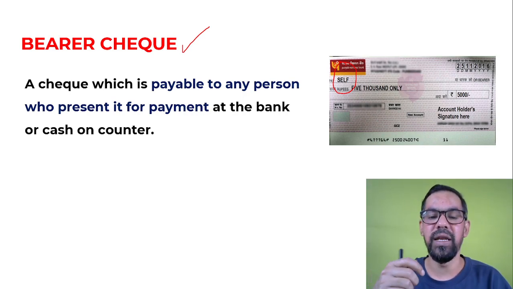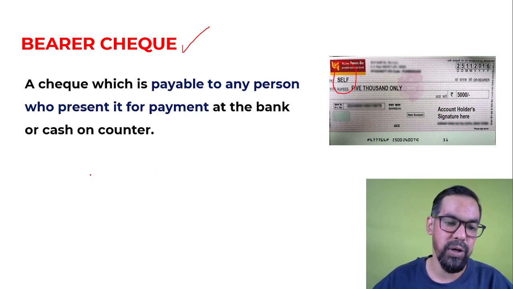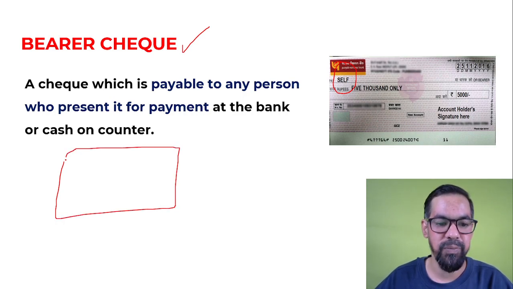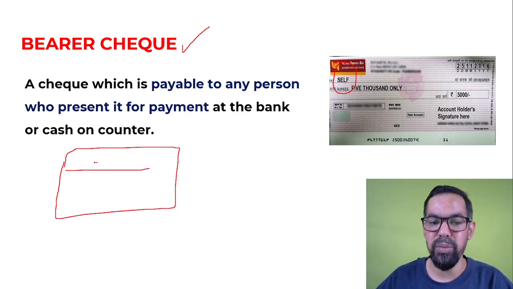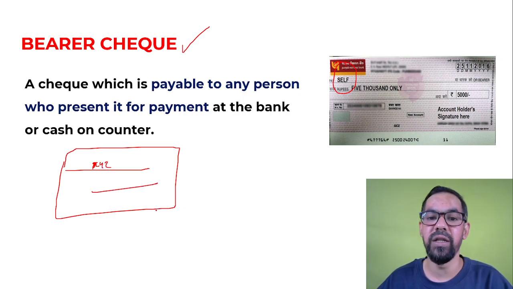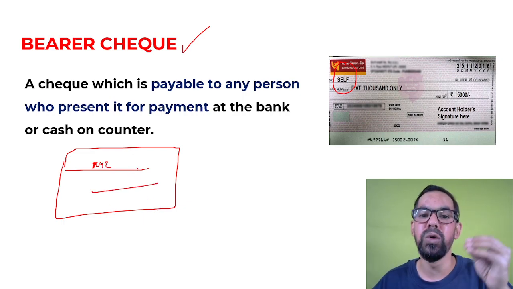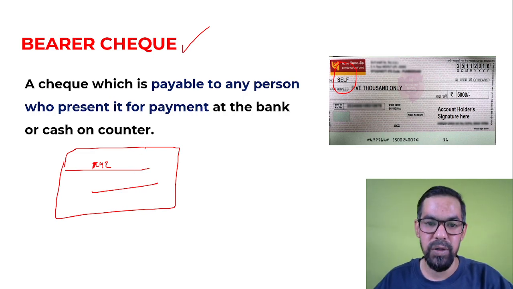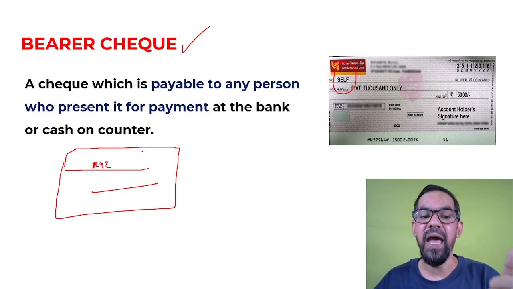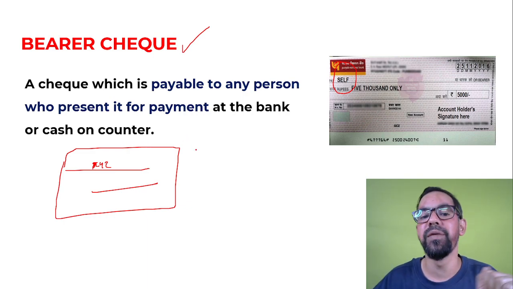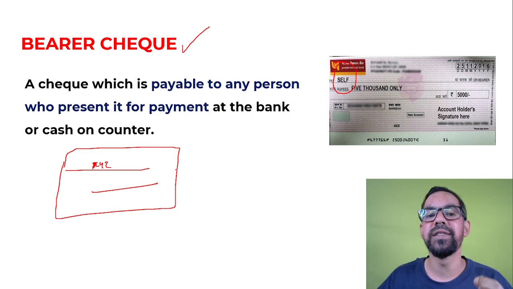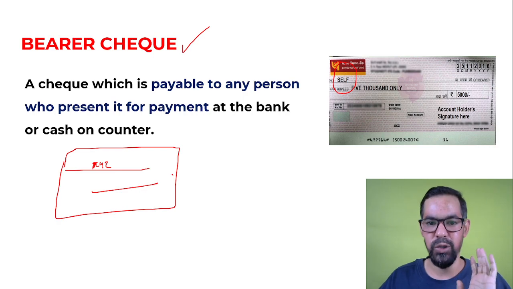Let's say you have to make a payment of 10,000 rupees to a party. You mention the party name XYZ, write 10,000 rupees and sign it. Now XYZ will go to the bank and deposit this check with the cashier, and over the counter the cashier will give 10,000 rupees to Mr. XYZ. So this is the benefit.